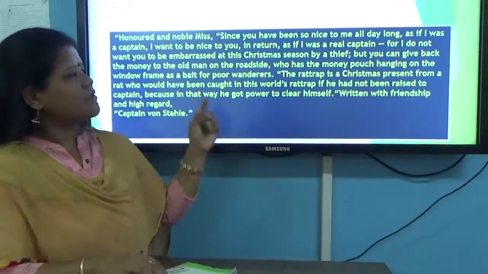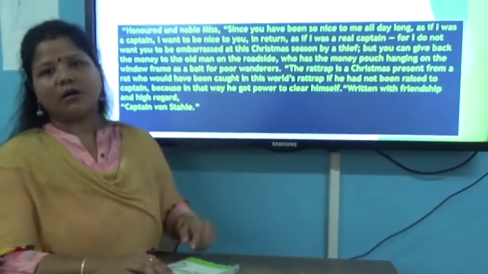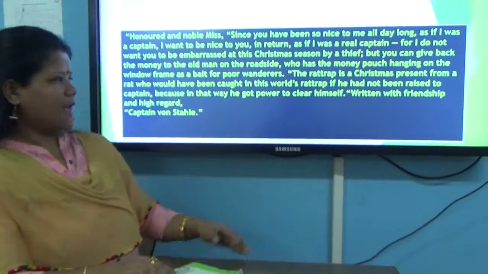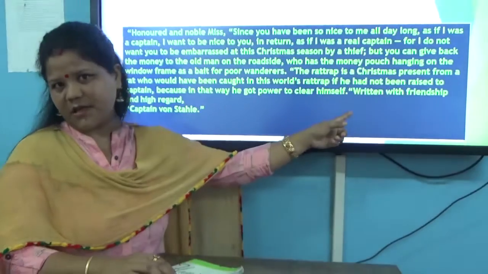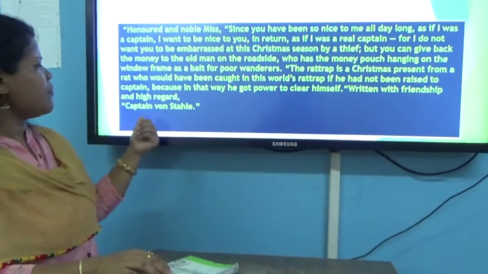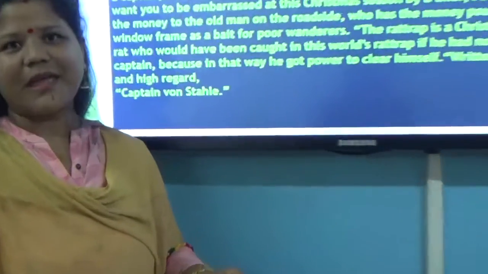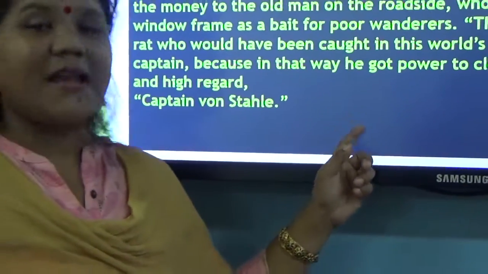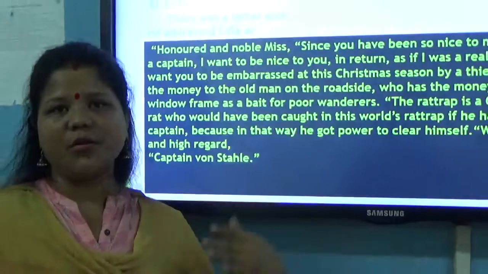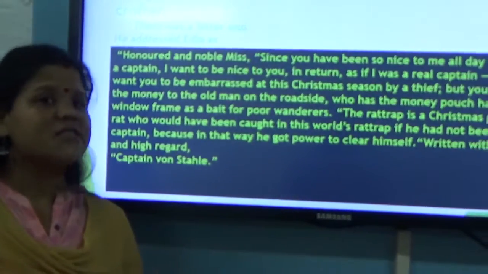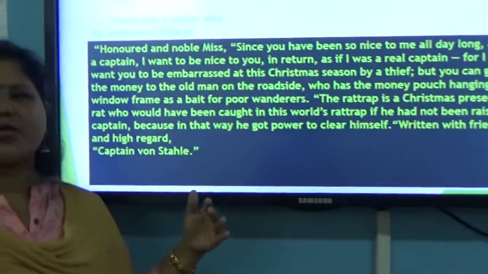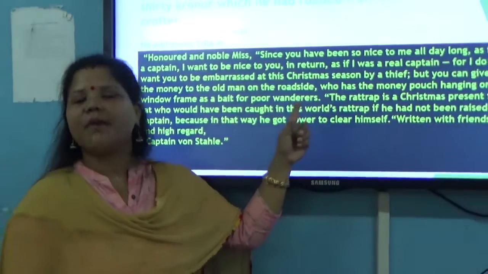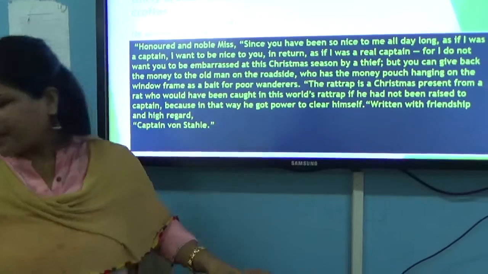He requested her to give the money back to the crofter, and then he also writes his name as Captain von Stahle. So next you can imagine here that the man had changed his behavior. The man changed his nature. He is not a dishonest man anymore, because the returning of the money proves that.